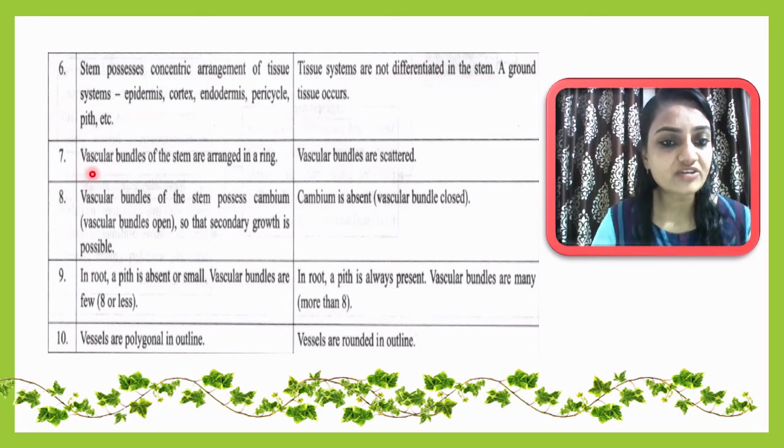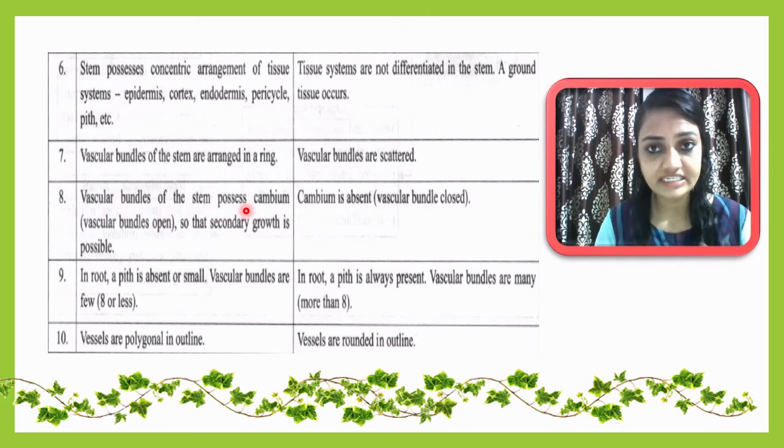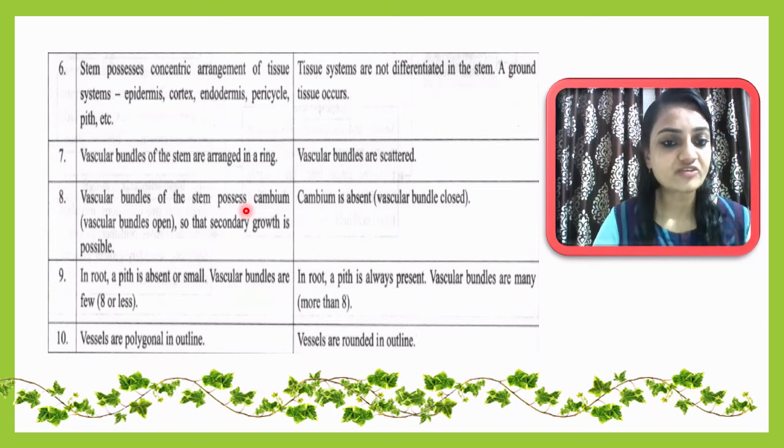Next, the vascular bundles of the stem are arranged in a ring, whereas here vascular bundles are scattered. Then here vascular bundles of the stem possess cambium. What is the cambium? We will learn in detail in chapter number 6. Vascular bundle open here.